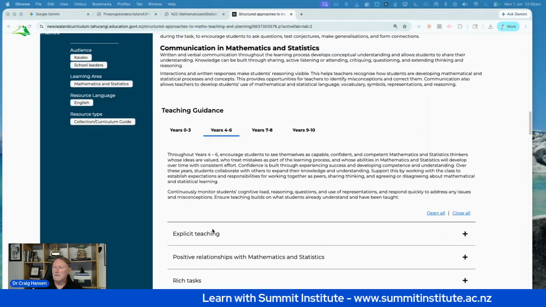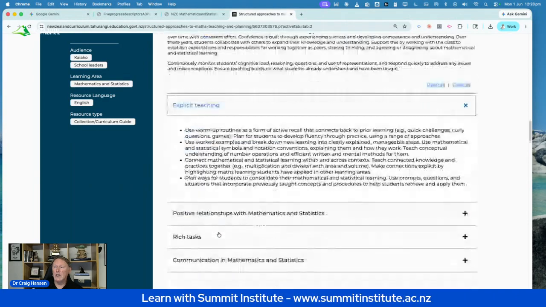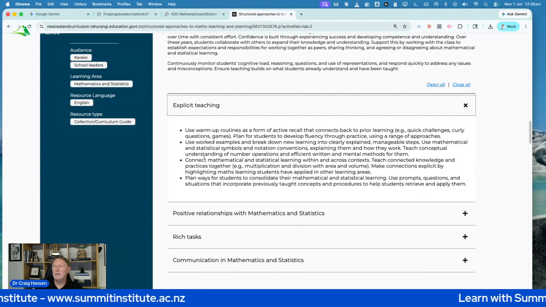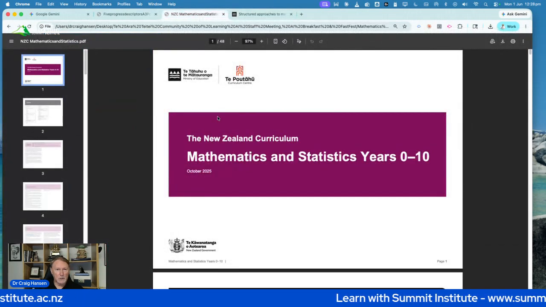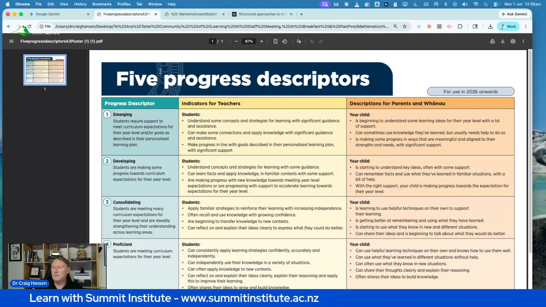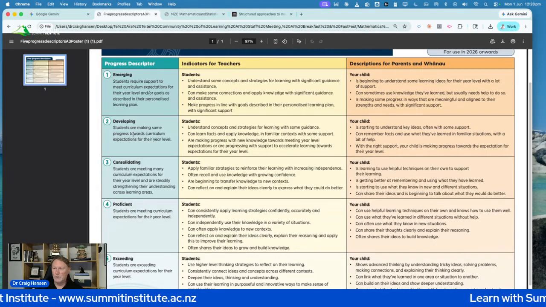So what I've done is I've taken the explicit teaching guidance here, and I've created a text file so I can upload that into Gemini Gems so it's consistently referenced. I've also taken the New Zealand curriculum from Tahurangi, downloaded it as a PDF, so it's there as a guide and a reference for Gemini. And also, I've got the 5 progress descriptors. Why? Because this is how we discuss progress for students.